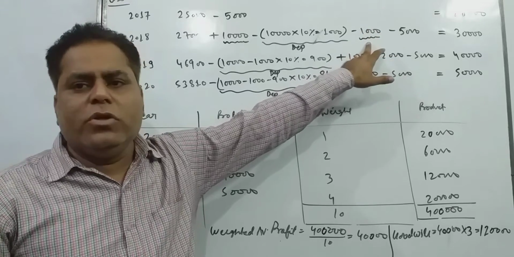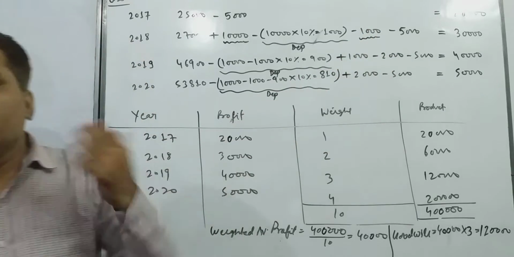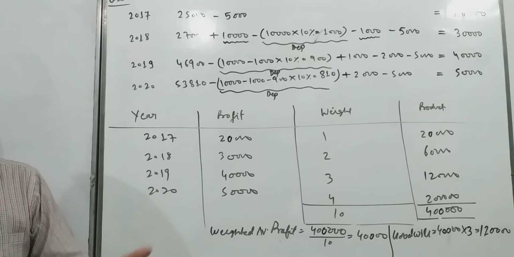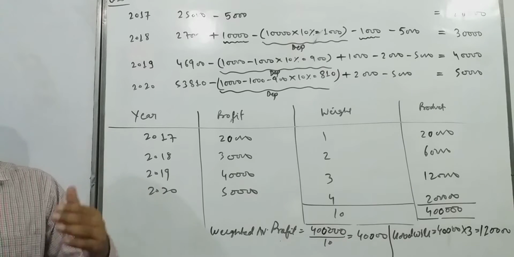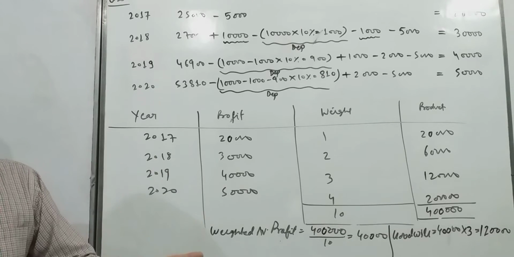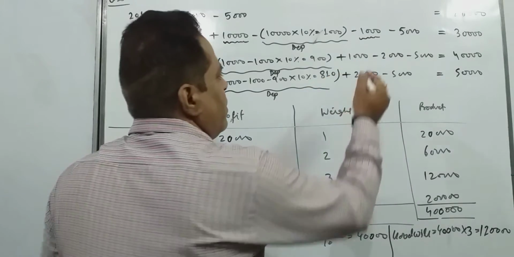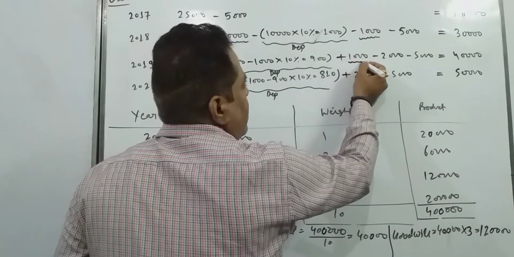And if closing stock is overvalued, naturally your opening stock is also overvalued. And if opening stock is overvalued, your profit is decreased. So for correction, what you are doing? You are adding this 1000 here. Same 1000, whatever you are deducting here, same you are here adding.